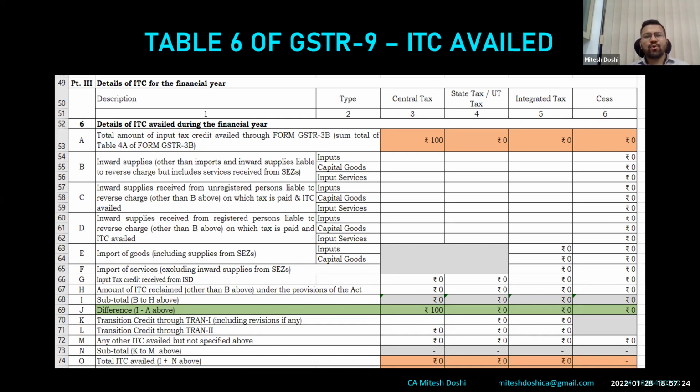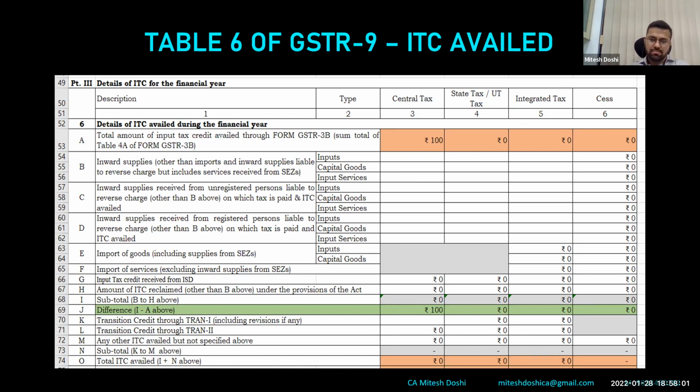After that, in 6E, import of goods, we have to bifurcate into inputs and capital goods, in case we have imported capital machinery. Import of services is basically what we pay under RCM. Thereafter there are 6B, 6C, 6D and 6F, where RCM ITC would be disclosed. So 100 rupees is auto-populated in the given example, and the bifurcation of those 100 rupees is given in 6B to H. A subtotal is given in 6I. Thereafter, the difference between 6A and 6I is given in J. Ideally, this should be zero.